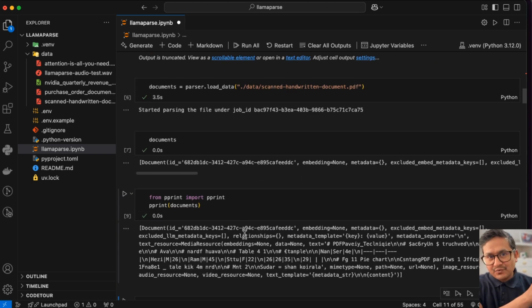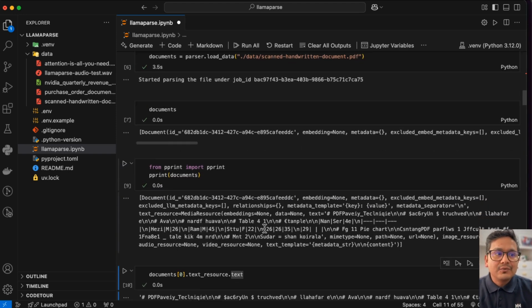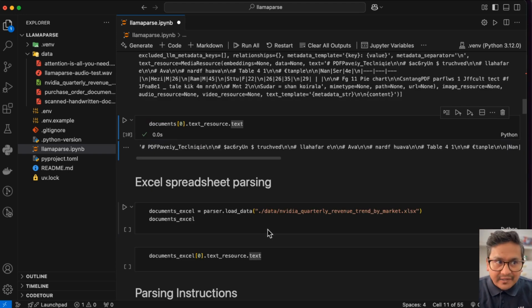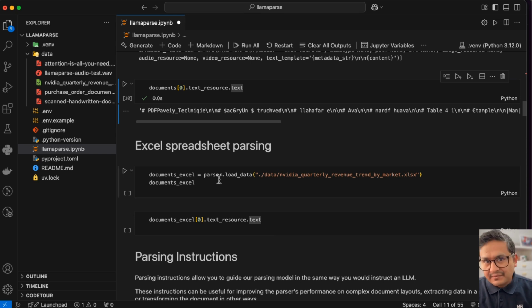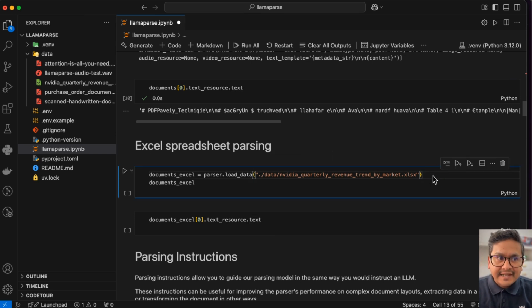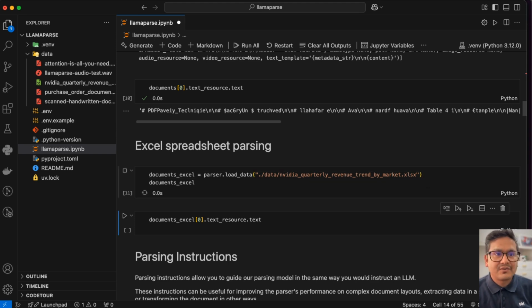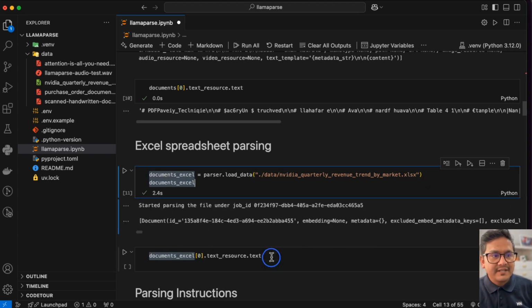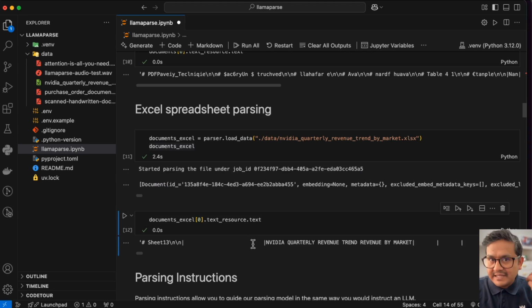You already know from the UI, but I will show you later how you can do that and parse properly. I'm just showing you examples of the different things that we just did in the UI, so I will go quite fast now. Excel is passing the same thing that I have passed before. I can just run this. You can see it is here. If I want to print the things, everything is there.